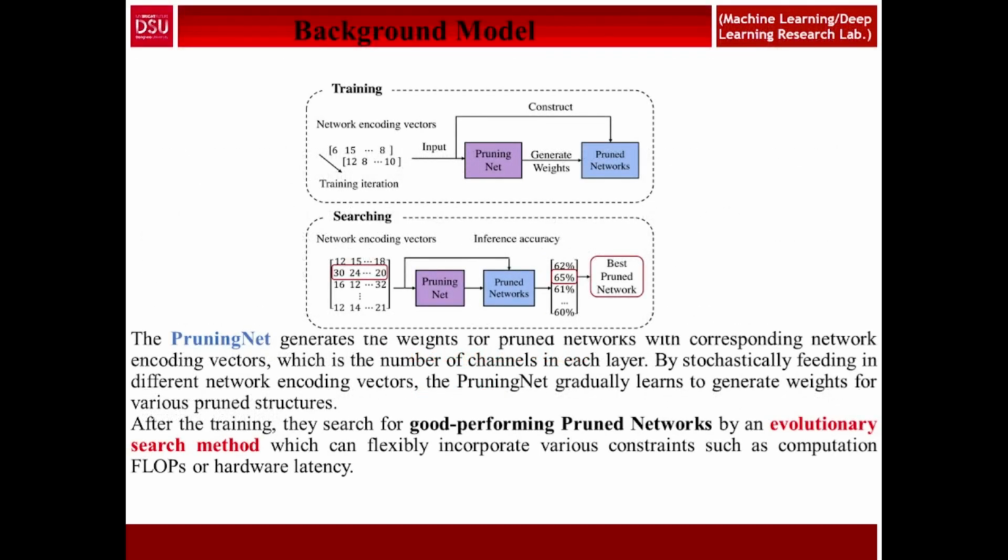Next, the background model. We see the model has two parts, one is training and another is searching. The pruning net generates weights of the pruned network with the corresponding network encoding vector, which is the number of channels in each layer. By stochastically feeding in different network encoding vectors, the pruning net gradually learns to generate weights for various pruned structures. After the training, they search for a good performance pruned network by the evolutionary search method, which can flexibly plug in various constraints such as computation, FLOPs, or hardware latency.